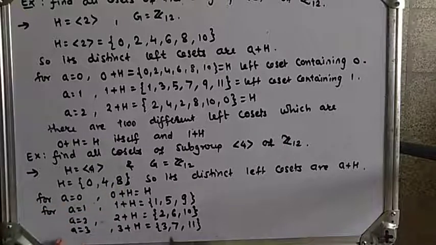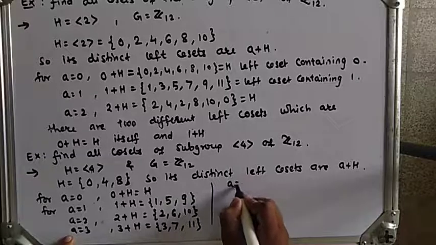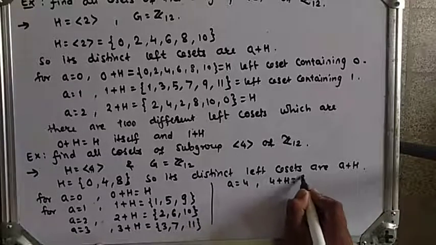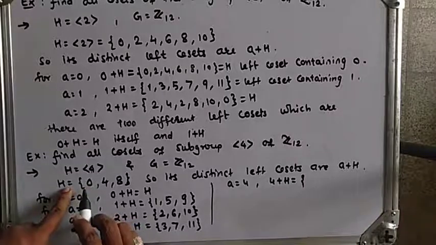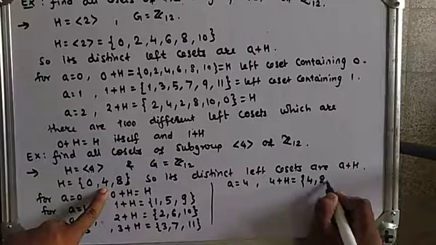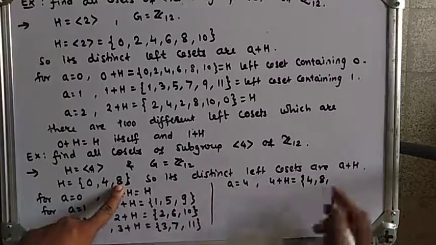Now if I take A equal to 4, we get 4 plus H. So 4 plus 0 is 4, 4 plus 4 is 8, and 8 plus 4 is 12, and 12 modulo 12 is 0.